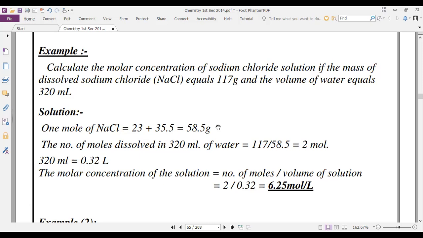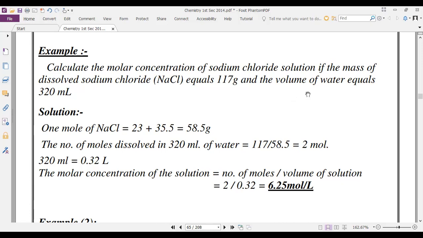So number of moles equals what? Number of moles equals mass of substance divided by molar mass, right? Yes. Mass of dissolved NaCl equals 117, divided by the molar mass of NaCl, 58.5. So it equals 2 moles. So first we get the number of moles.